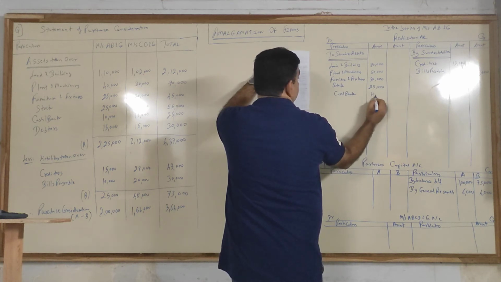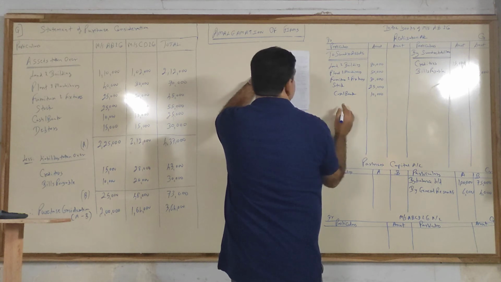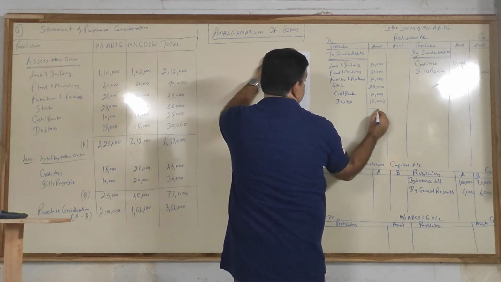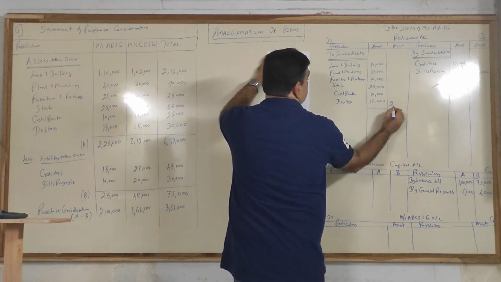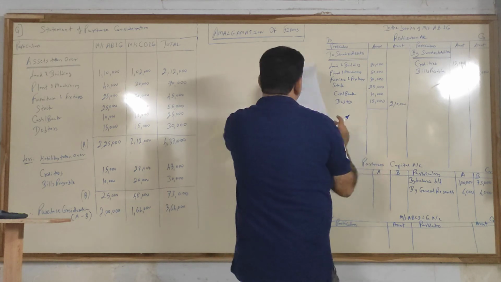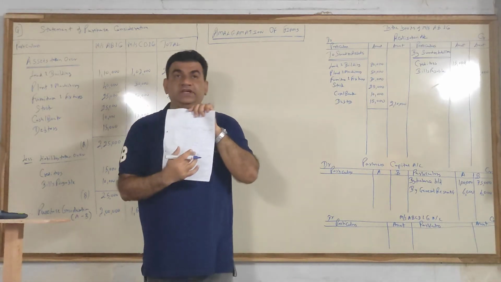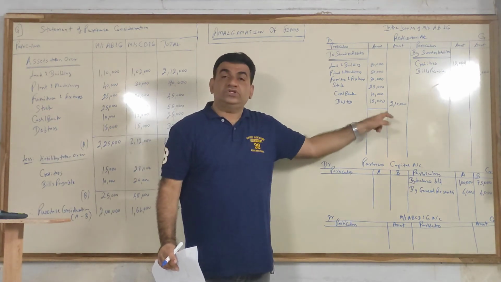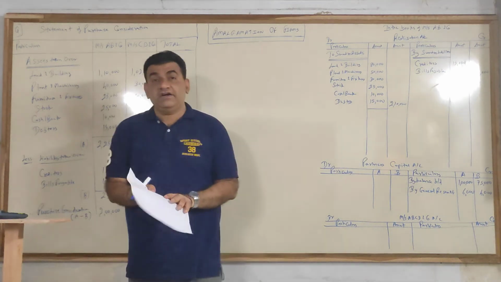Cash and bank, 10,000. Debtors, 15,000. Total we already have, 210,000. There was no need to waste time in totaling because everything came from the balance sheet figures, so the total also has to be the balance sheet figure.